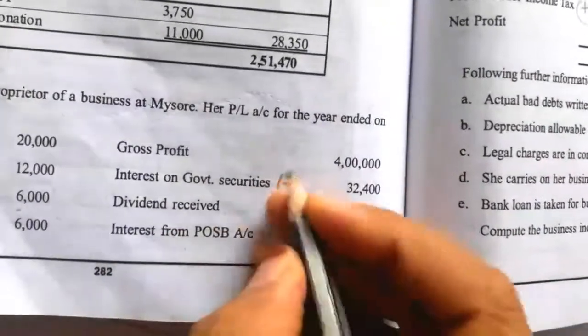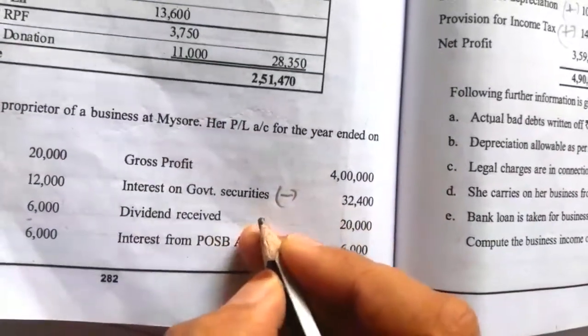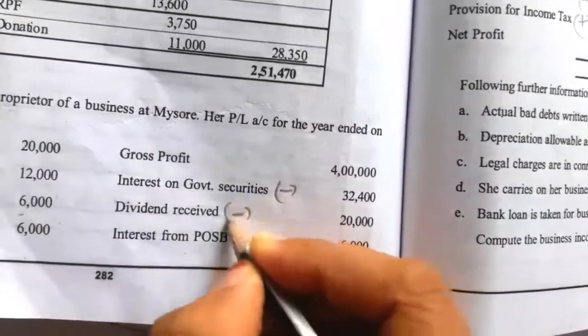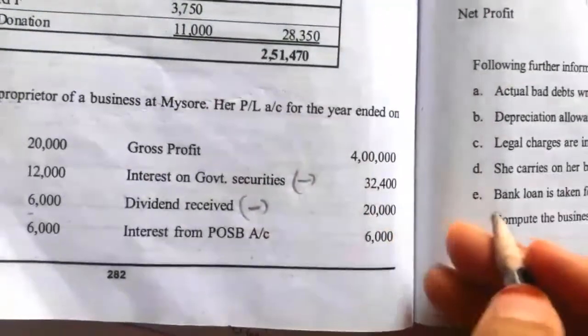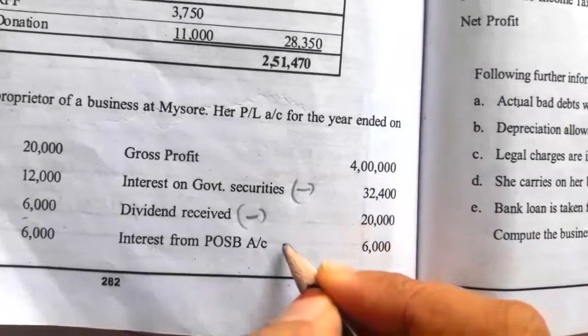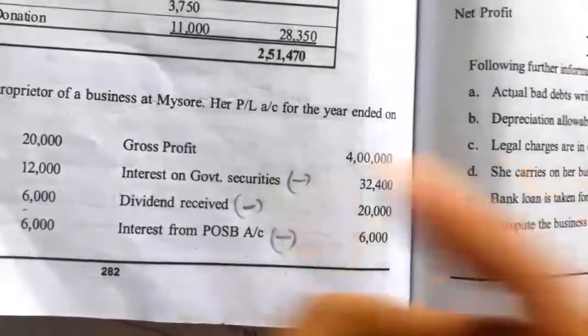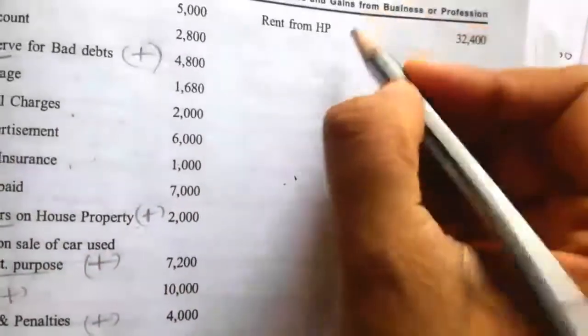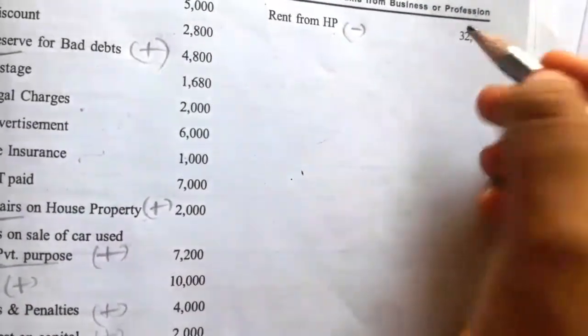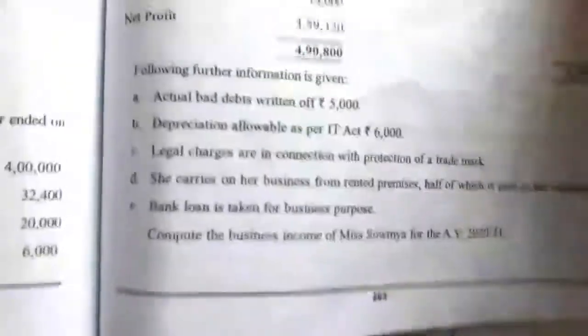Dividend received is not relating to business income, it is relating to other sources, so we have to deduct it from business income. Interest on POSB account also not relating to business, it is relating to other sources head, so we have to cancel. Then rent from house property is not relating to business, it is relating to house property, we have to cancel.